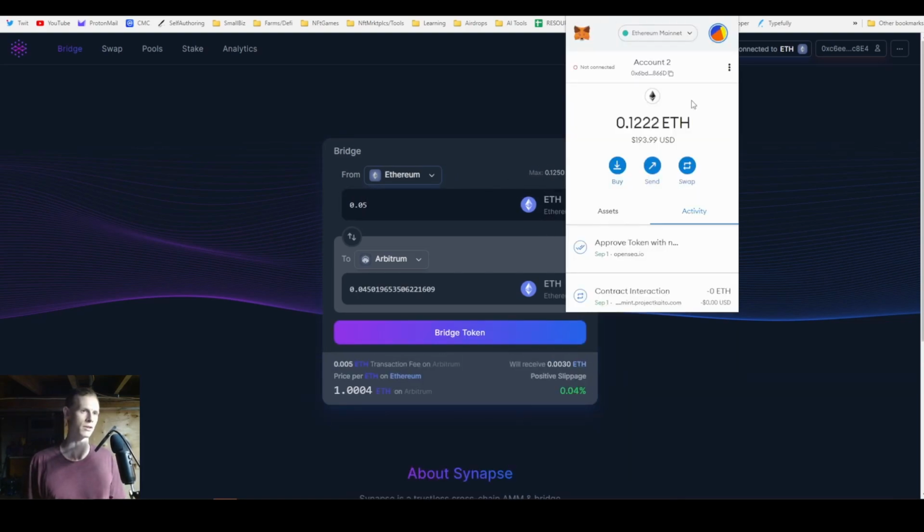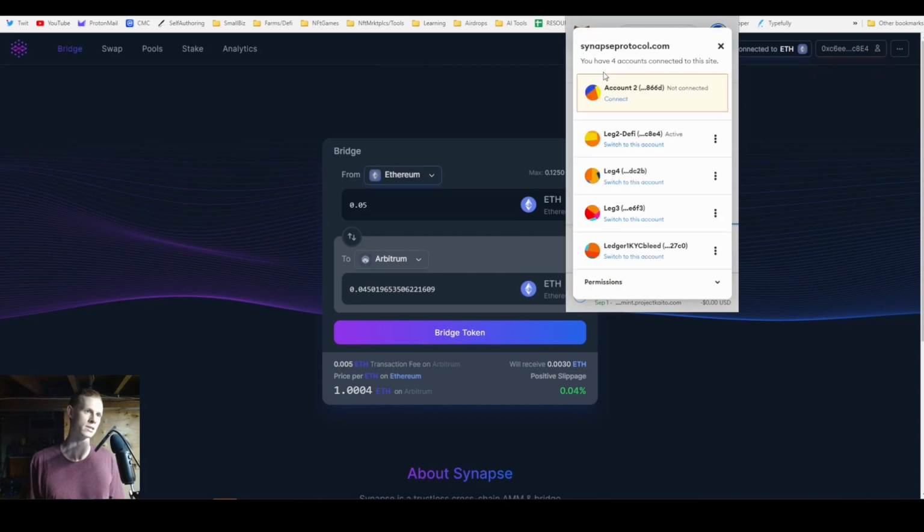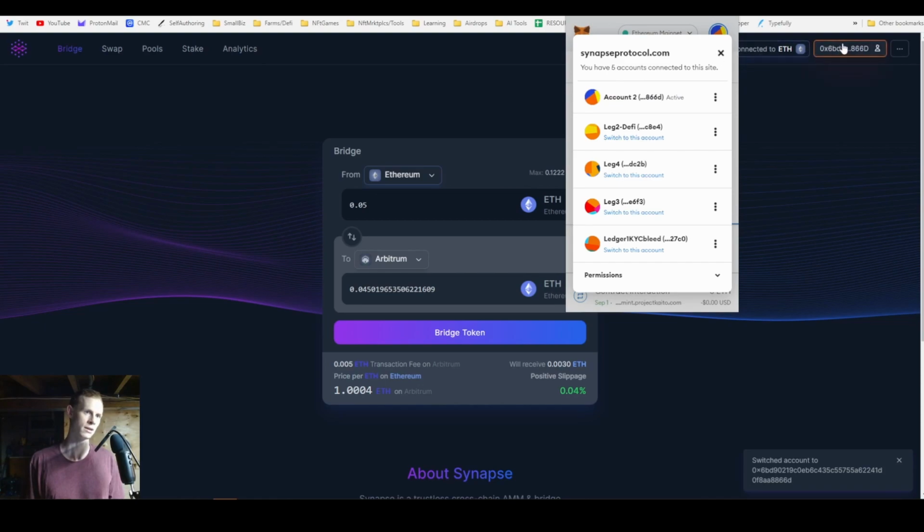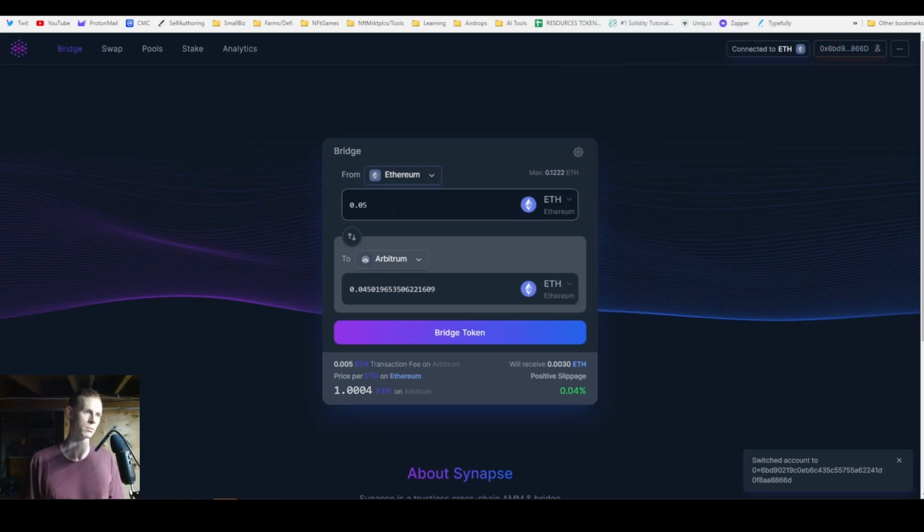Also important to make sure the actual wallet is connected right. If you check here, this wallet actually isn't this wallet, because I previously signed in with this wallet and I haven't connected onto the site with this wallet right now. So we're going to do that now. You can make sure that's connected, and then that will show up here, and your proper balance will show here. Just something to take note of, because that's something you can get tripped up on.